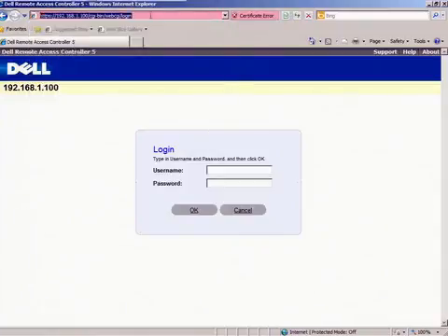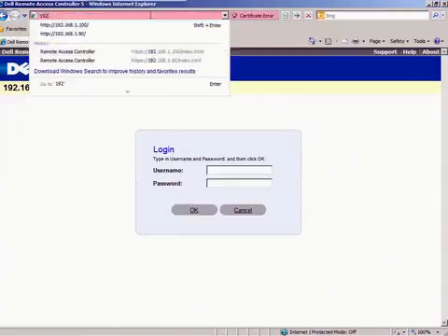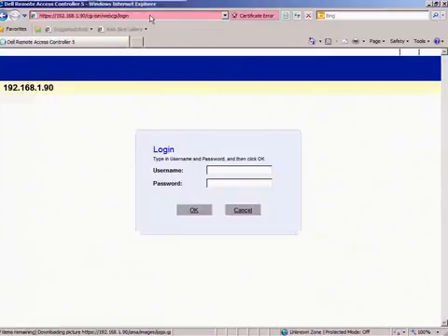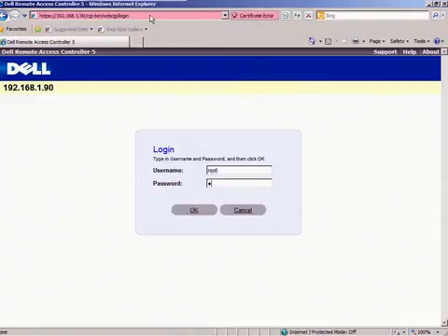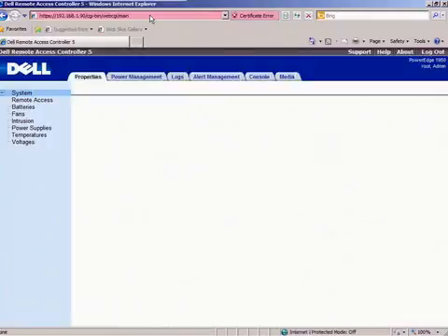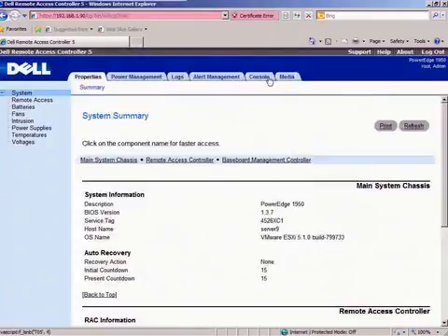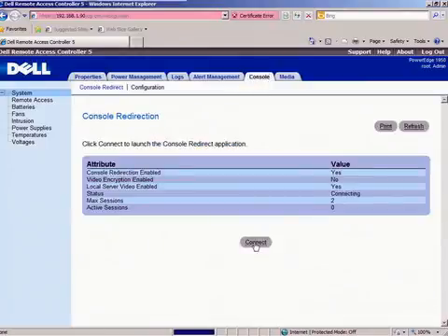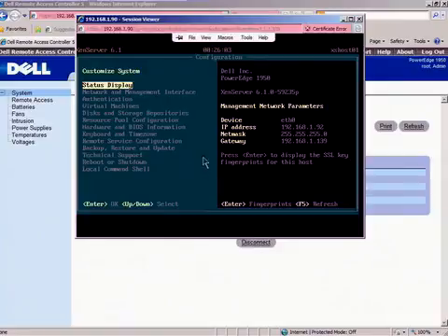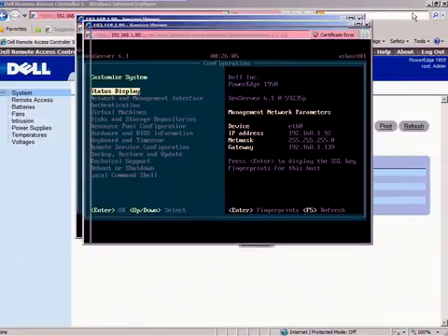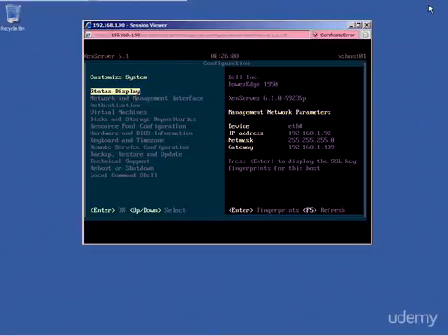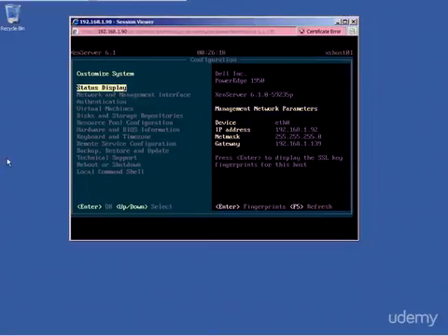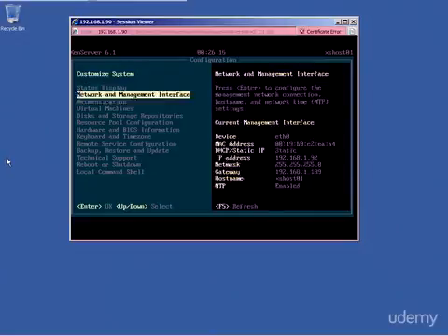Let's see where the other one is, if it has gone through the installation process. And log into this machine, log into the DRAC, open up the console, and see where, there we go, look at that. So here we have our XenServer 6.1. And all of the display.